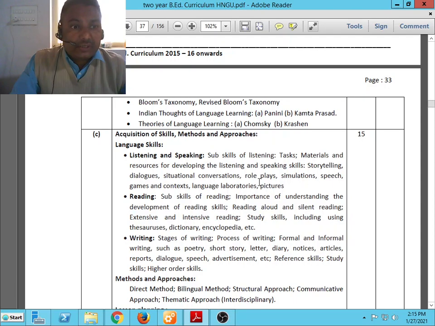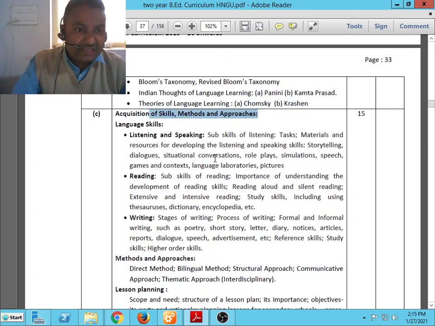Then unit number 2C, the acquisition of skills, methods and approaches. Language skills, listening and speaking, sub skills of listening, tasks, materials and resources for developing the listening and speaking skills: storytelling, dialogue, situational conversation, role play, simulation, speech, games and contexts, language laboratory, pictures.